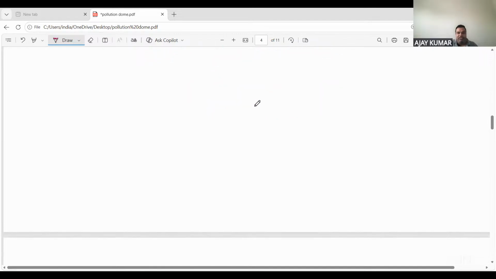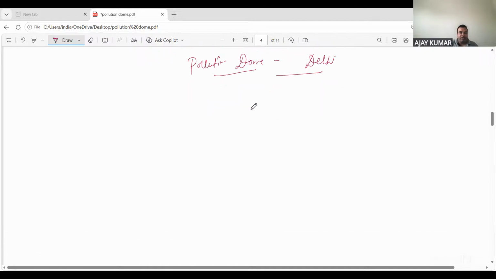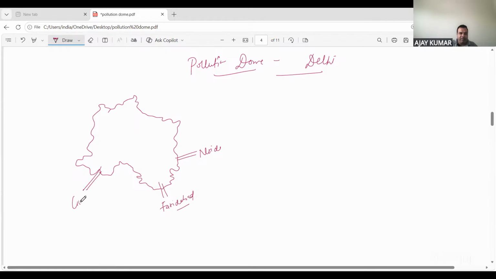तो again जैसा कि मैंने बताया कि first you have to draw a regional map. So I am drawing a regional map of Delhi here because this is about Delhi. So I'm drawing a regional map to show Delhi कैसा है. बिल्कुल ऐसा तो नहीं है, थोड़ा सा रफ मैप है ये, but it must be drawn like it must be understood to everyone. ठीक है. On this side we have Noida, that is a part of UP. This side we have Faridabad, that is from the districts of Haryana. On this side this is Gurgaon or Gurugram.